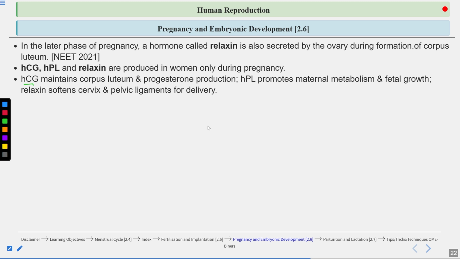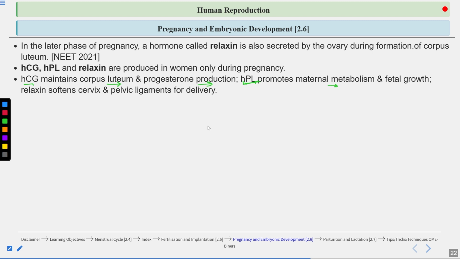What is the function of HCG? It maintains the corpus luteum and progesterone production. The corpus luteum secretes progesterone. If the progesterone level is high, then the endometrium will always be thick, and this is very necessary to maintain pregnancy. Now, HPL promotes maternal metabolism and fetal growth. HPL also promotes mammary gland development. It also helps in milk production as well, although milk production is regulated by prolactin.